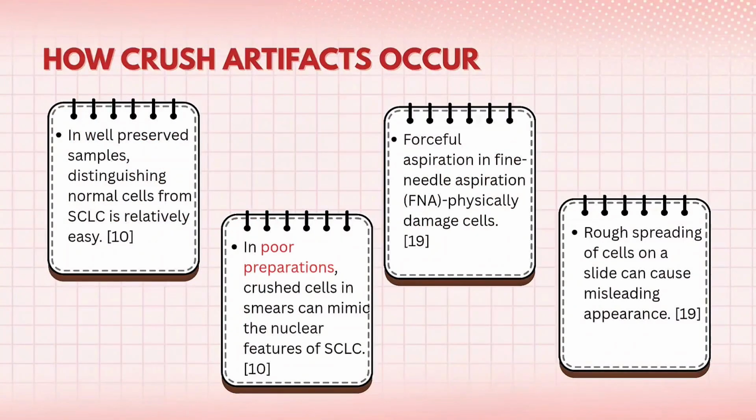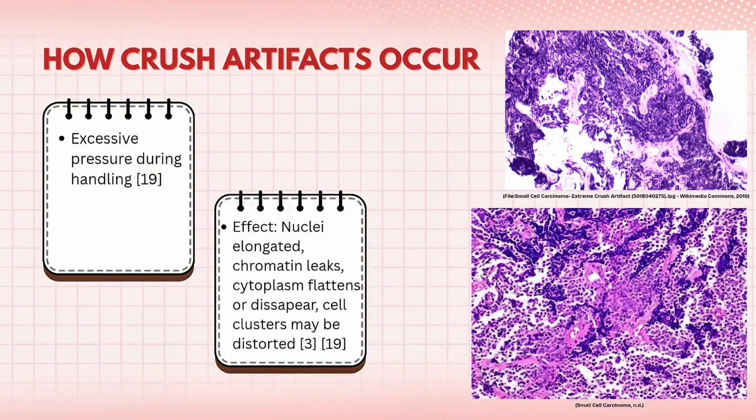How does crush artifact occur? In well-preserved samples, distinguishing normal cells from small cell carcinoma is relatively easy. However, in poor preparation, forceful aspiration or rough slide spreading can physically damage cells, causing them to mimic the nuclear features of SCLC. This image illustrates extreme crush artifact. Excessive pressure during handling can elongate nuclei, cause chromatin leakage, flatten cytoplasm, and distort cell clusters, making interpretation difficult.